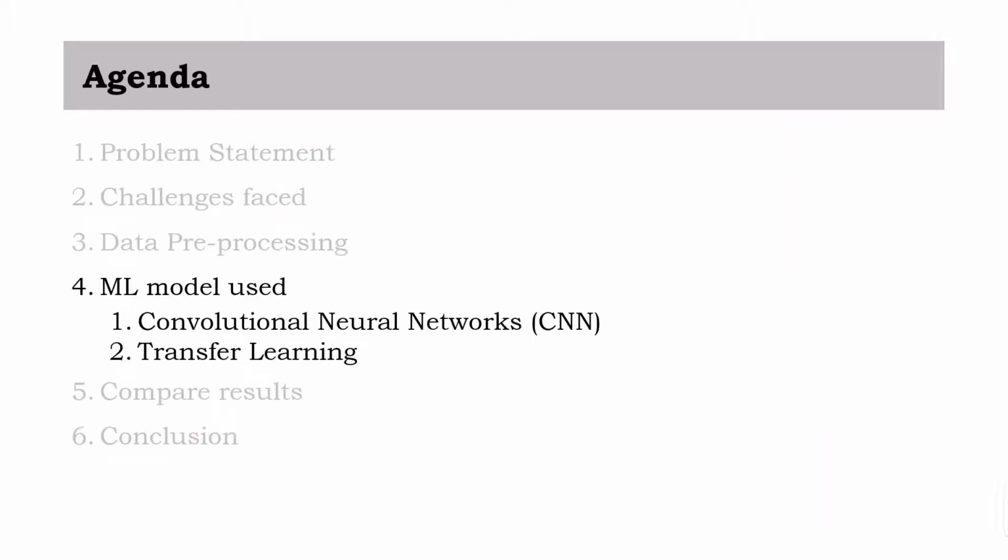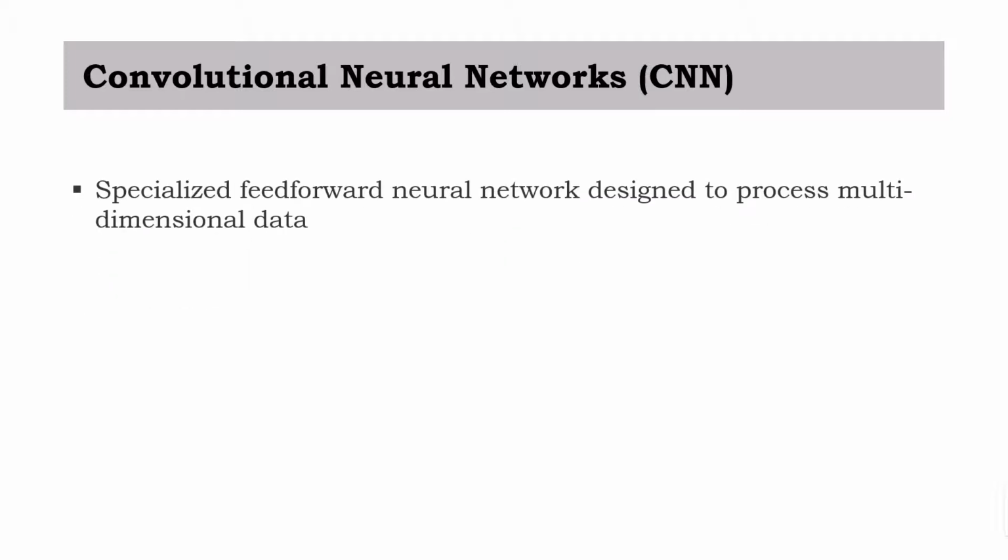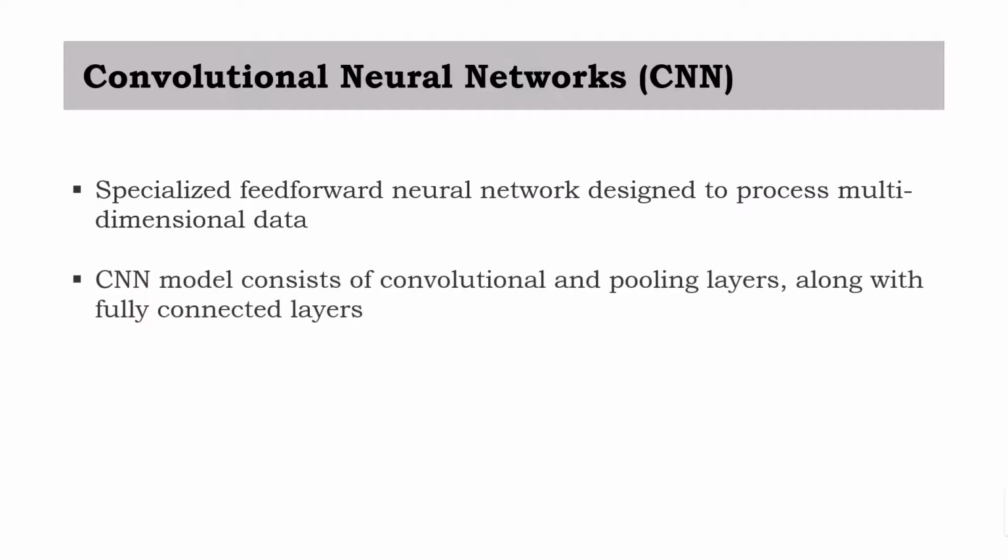Moving on, I'll be elaborating more about the machine learning models used. The convolutional neural network, aka CNN, is a specialized feed-forward neural network that was designed to process multidimensional data such as image data. In general, a CNN model consists of convolutional and pooling layers along with fully connected layers. Each convolutional and pooling layer are grouped together into a module. One or more convolutional modules can be stacked together with one or more fully connected layers to form a deep